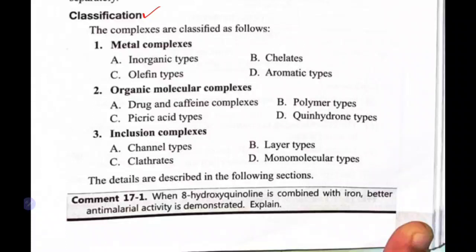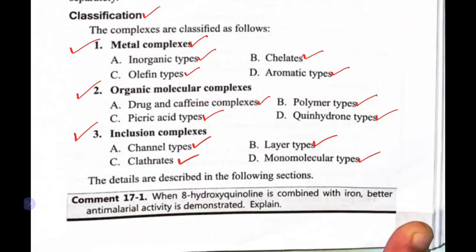It has been classified into 3: 1, 2 and 3. The first one is metal complex. Metal complex is again classified into inorganic type, chelates, olefins, aromatics. Then organic molecular complexes are classified into drug-caffeine complex, polymer complex, picric acid and quinhydrone complex. Inclusion complexes are channel type, layer type, clathrates and monomolecular complex. We will try to see the description of these complexes in detail.